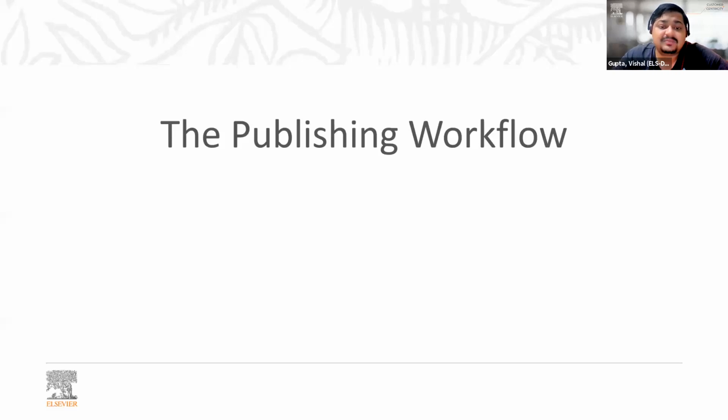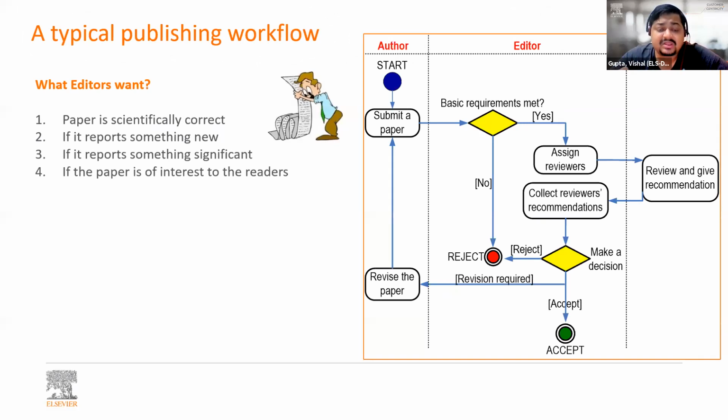Thank you. So let's talk about the publishing workflow. The publishing workflow looks pretty simple. You submit an article, it goes to the editor. The editor either rejects it or forwards it to the peer reviewers. The peer reviewers submit their feedback. Based on that, along with using their veto powers, an editor can decide what gets into Scopus, what gets accepted in that journal and what gets rejected from the submission.